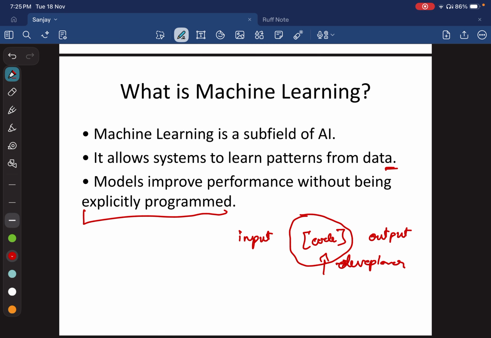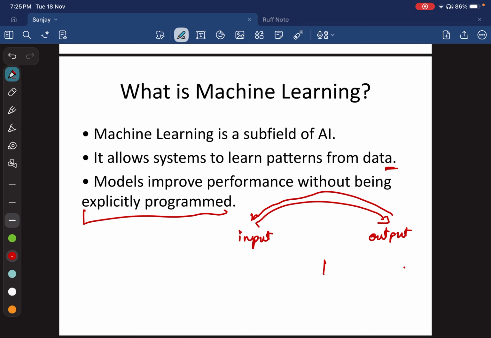What we do is give a bunch of inputs and corresponding outputs to the machine learning model, and it will learn the patterns from the data. It will find some relationship between the input and output, and over time, it will improve its performance without being explicitly programmed or explicitly coded. That's the general definition of machine learning.